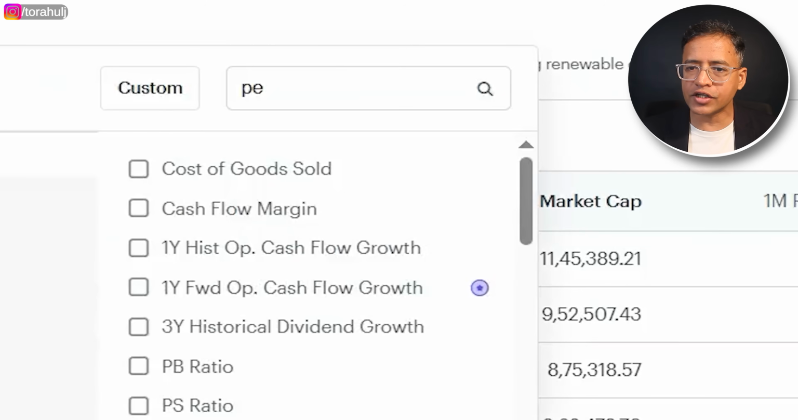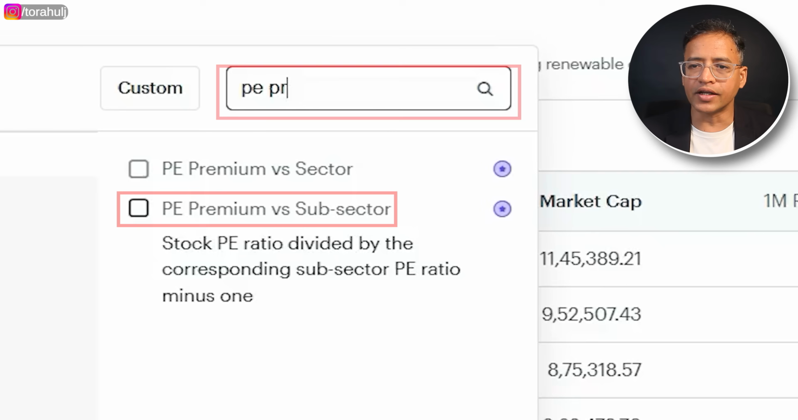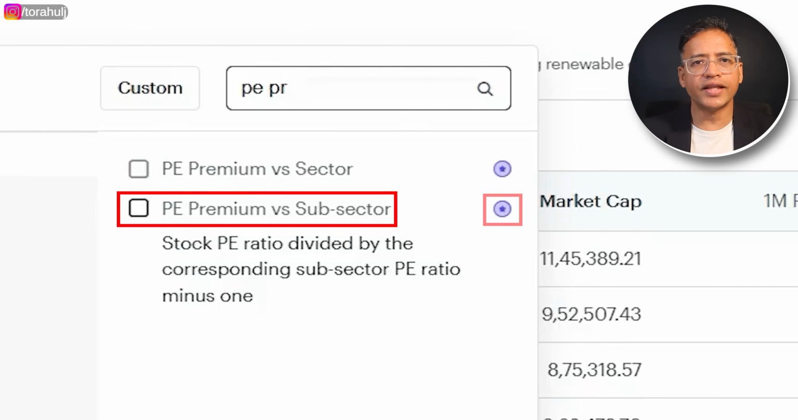Now, this is a pro feature. Okay, so let me go and say PE premium versus subsector. You can see an asterisk here. That tells you that this is a pro feature. Now, a pro feature is a paid feature on Tickertape.